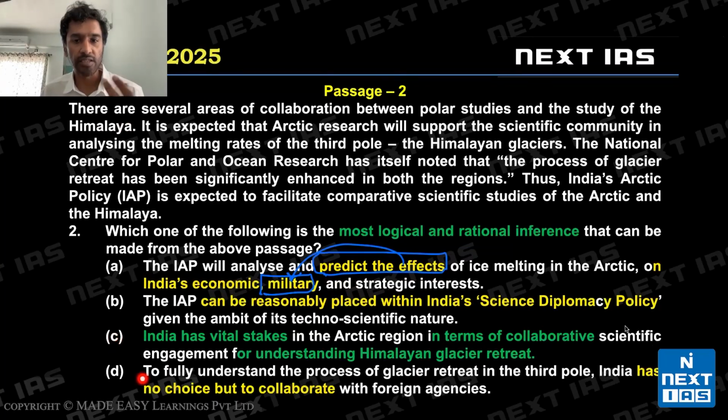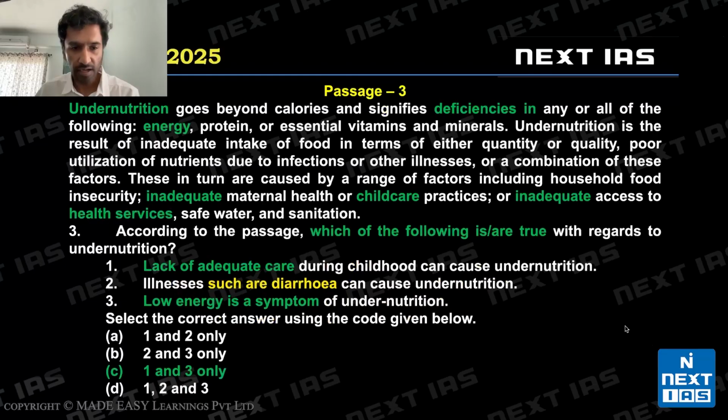No words are such that we can't infer them from the passage. And D says India has no choice but to collaborate. Now, no choice is not mentioned anywhere in the passage. It's told that it's important to collaborate, but no choice has not been discussed. So option D is invalid. Let's look at question 3.